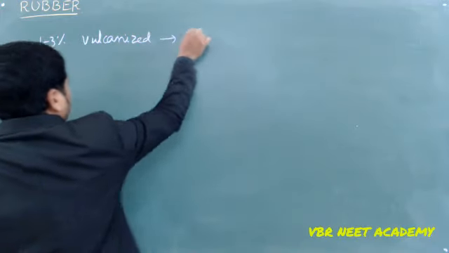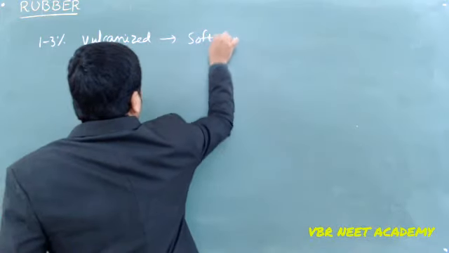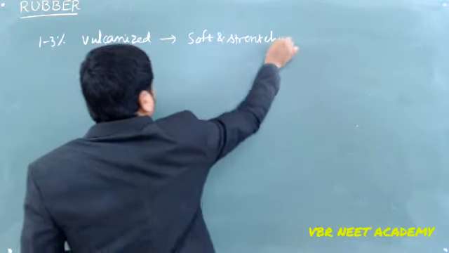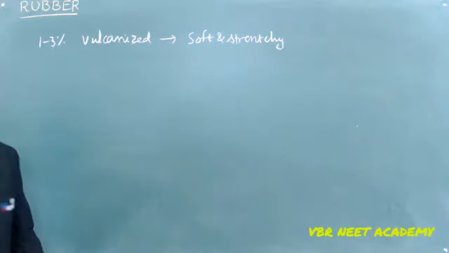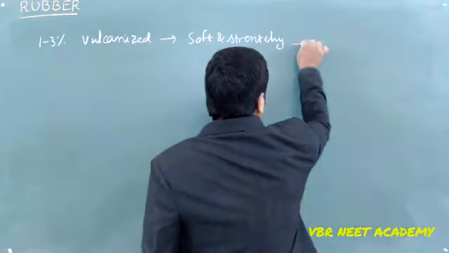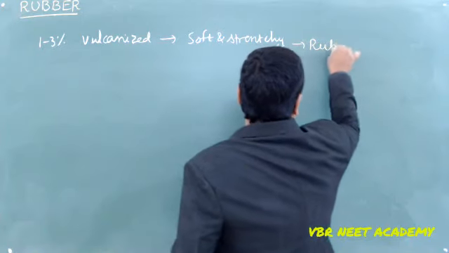it is vulcanized, soft and stretchy. This rubber is not that hard, it is soft and stretchy, so this 1 to 3% vulcanized rubber can be useful for making rubber bands.